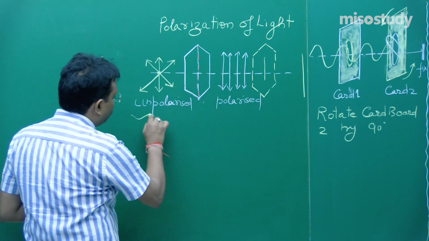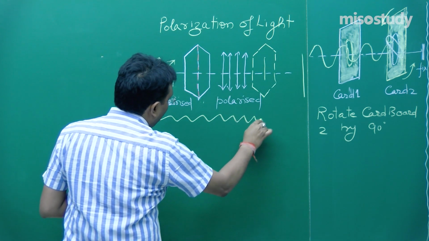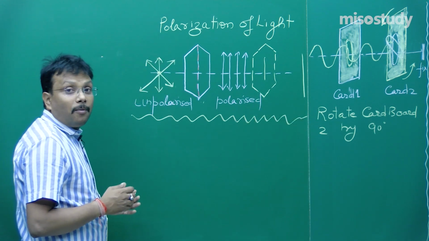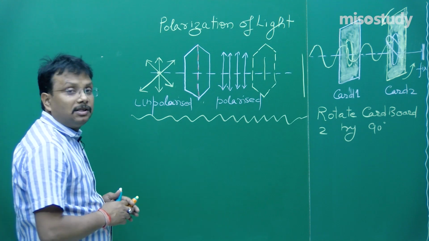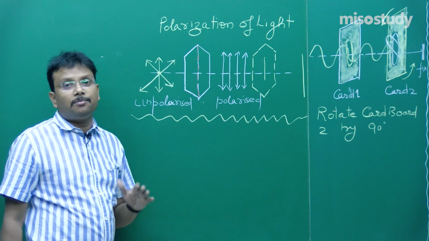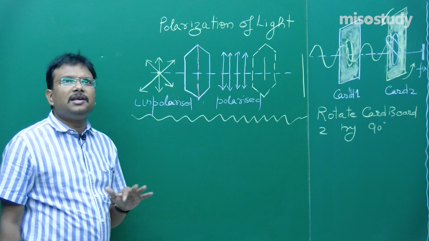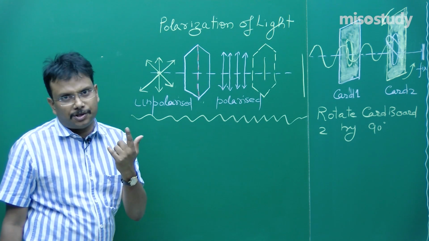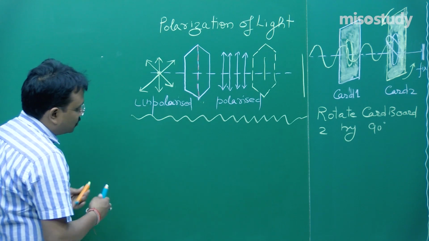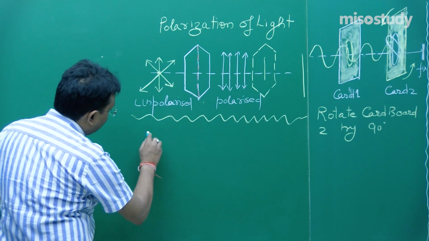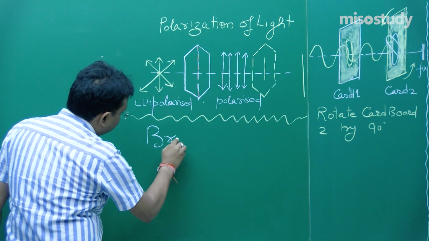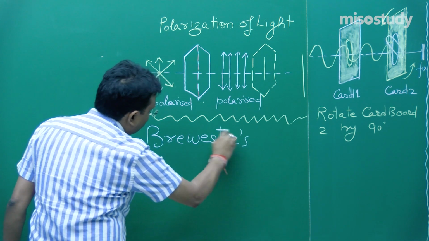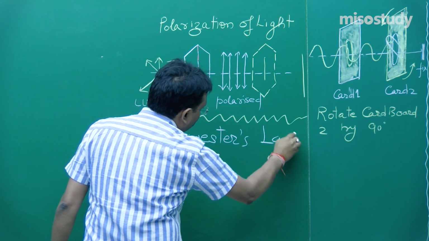I will tell you something more about this, but before that I would like to switch to a very simple law. There are two laws in this chapter, one is Brewster's law, another is Malus's law, and both these laws will definitely give you an opportunity to pick at least one question, fine. That is something associated with Brewster's law, and what that law is.